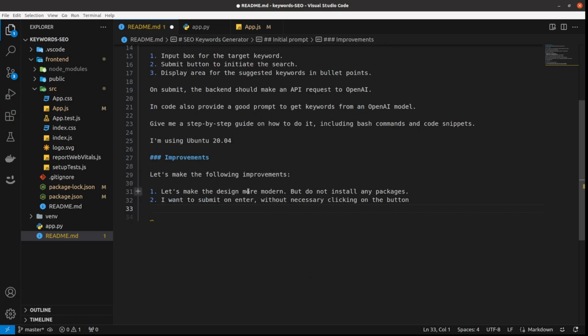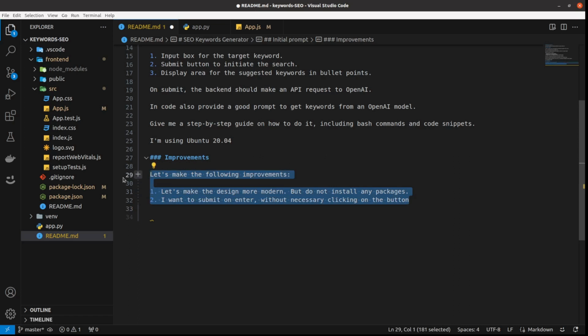Let's make the design more modern, but do not install any packages, because with React there come many packages for styling, but I don't want to install any new package. I just want to use plain CSS. And then I want to submit on enter without necessarily clicking on the button.